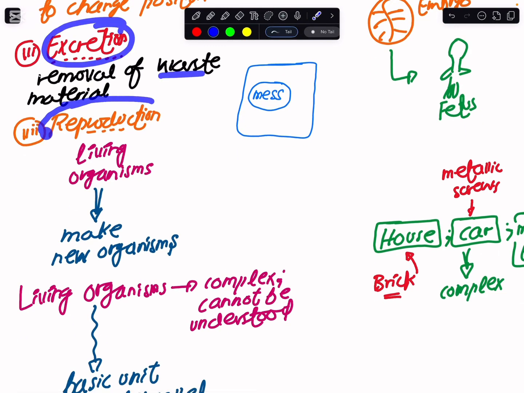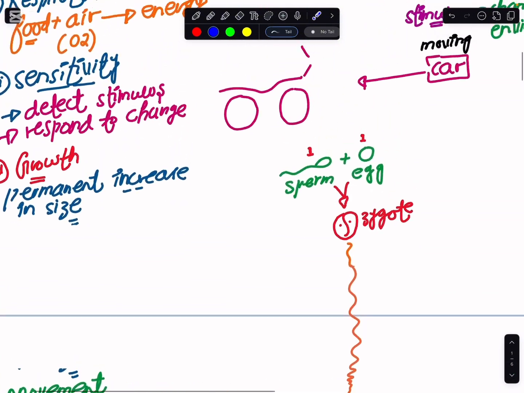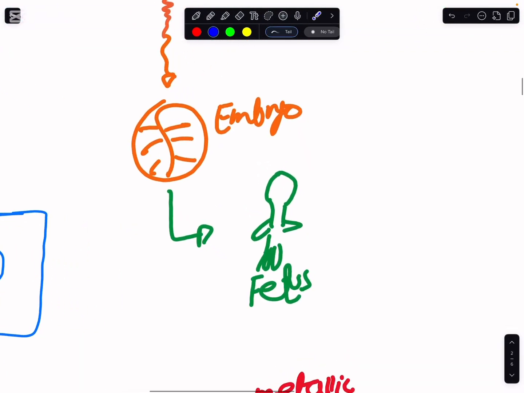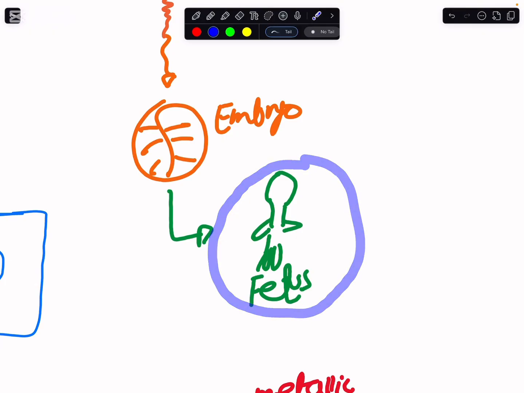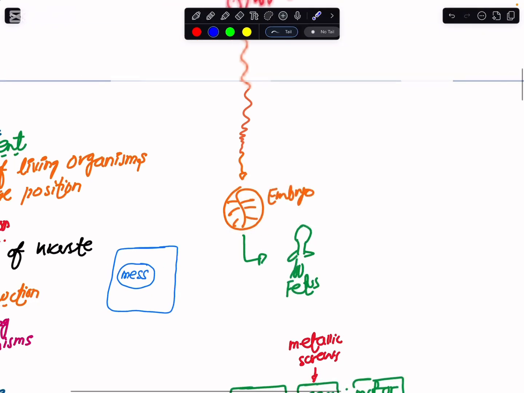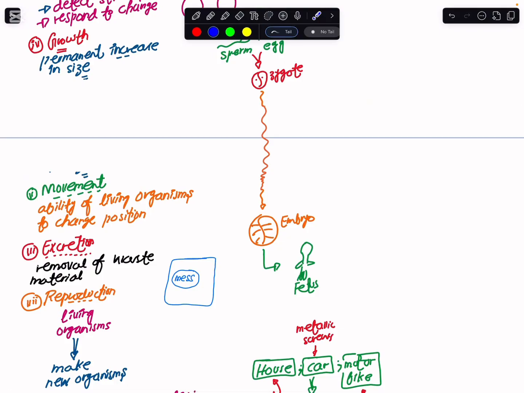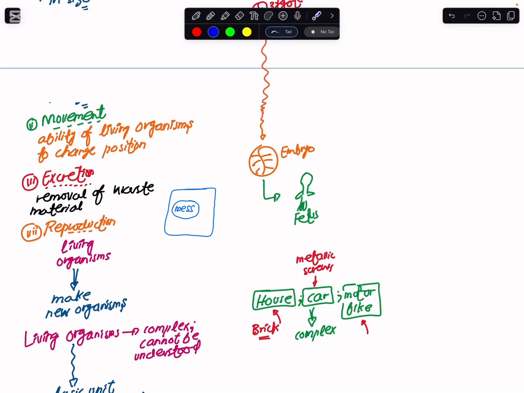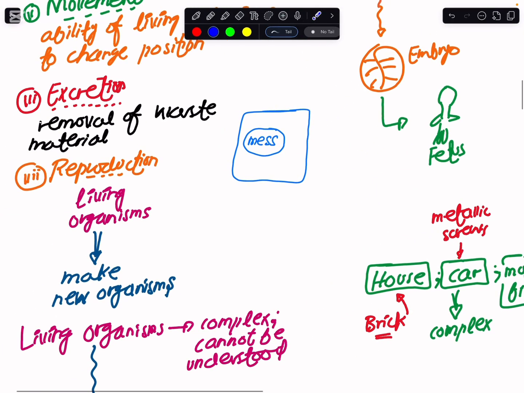And then there comes reproduction. As I have already told you, if I just continue from where I stopped, we formed this fetus and it is born, and he would be growing, and then at one point we human beings are going to die. So if during our life we are not making organisms of our own kind, then ultimately that species would become extinct. This is something we don't want. So whenever living organisms make new organisms of their own kind, this is what we refer to as reproduction.